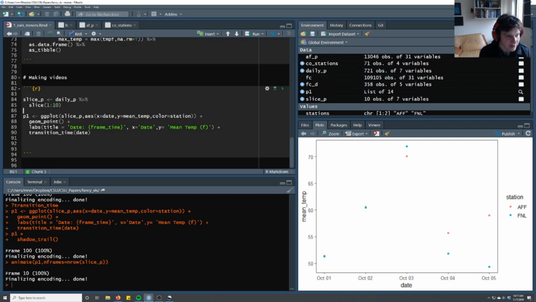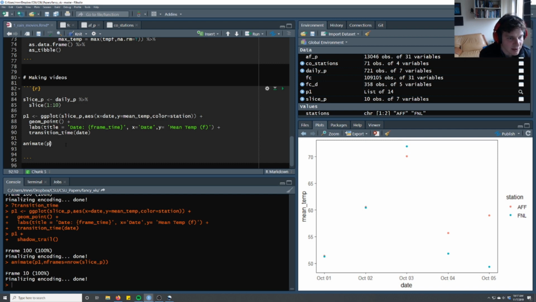Okay, after a brief pause where I learned a little bit more about gganimate, I'm ready to explain some of the things that we're seeing in here. I've made this ggplot call into a ggplot object. And with the animate function, which is part of gganimate, we can control the number of frames. Earlier we were producing 100 frames, as you can see here, frame 100. We really just want to produce the number of frames that is in the data, since we want to eventually generate a movie with all the data.